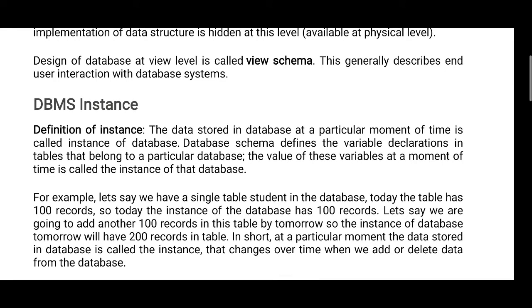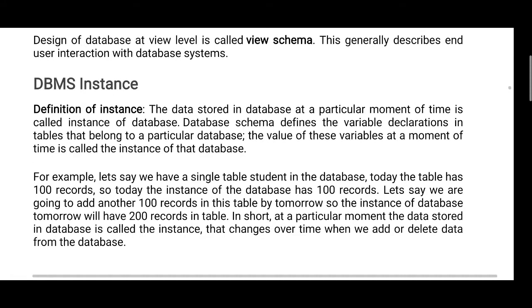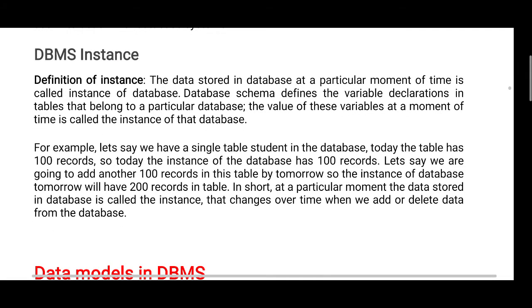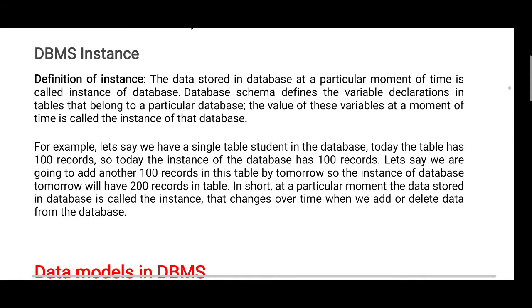The database schema defines the variable declaration in tables that belong to the particular database. The value of these variables at the moment of time is called the instance of the database.